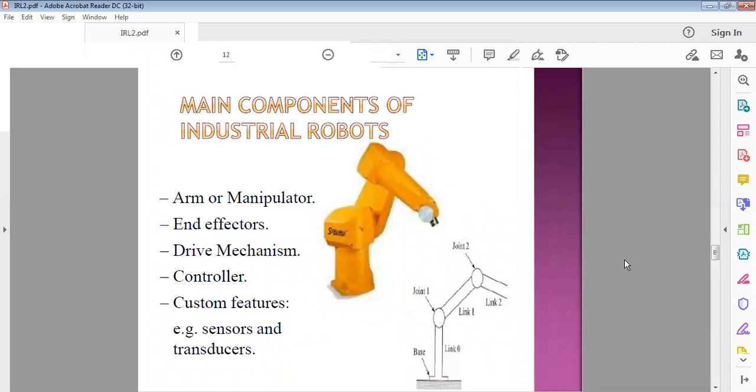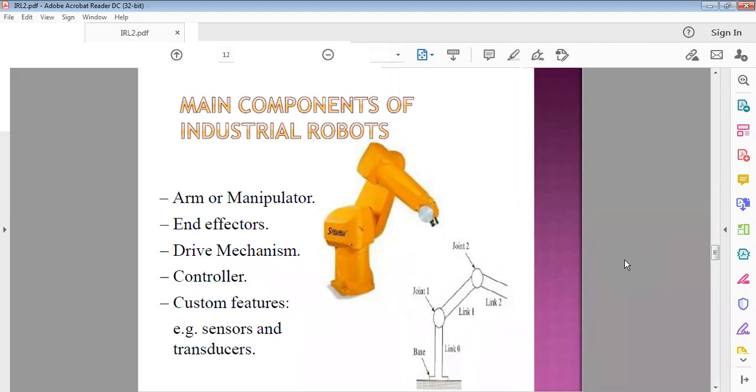So here I'm trying to explain what the components are which are actually used to build the jointed arm industrial robot.